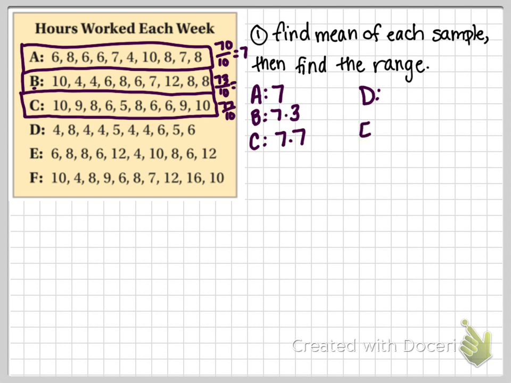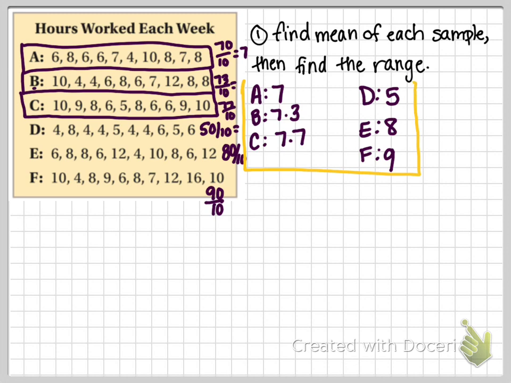Letters D, E, and F, I'm not going to do them all out, but D, we get 50 divided by 10, so our mean is 5. Letter E, we get 80 divided by 10, so our mean is 8. And letter F, we get 90 divided by 10, so our mean is 9. So here, this is the mean of each set of data that you collected at each school.